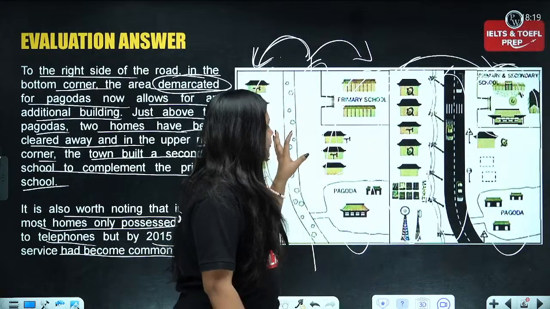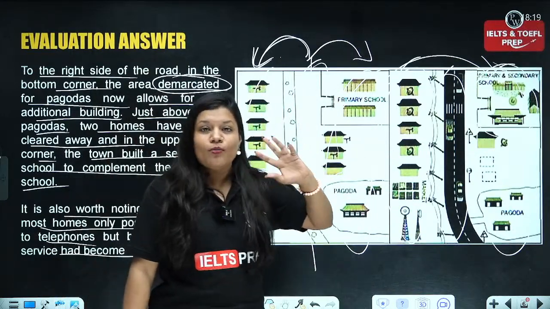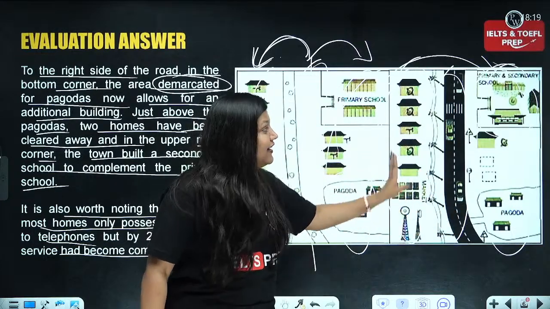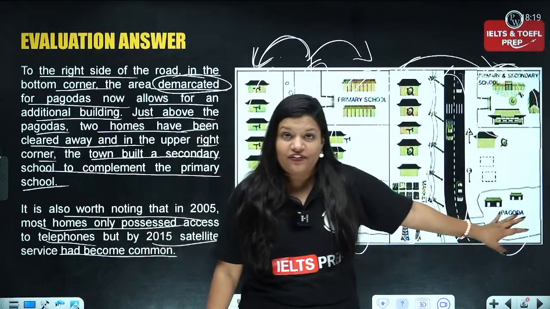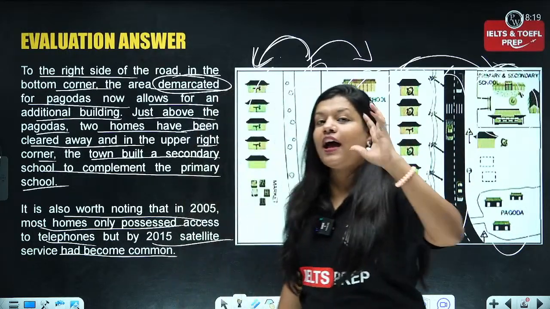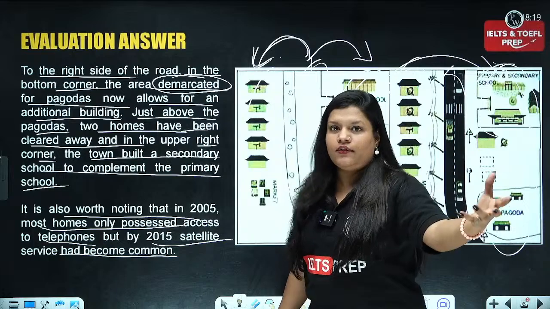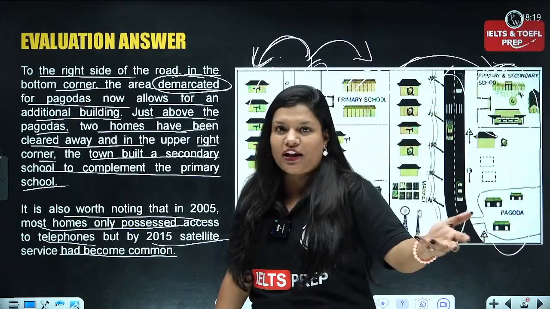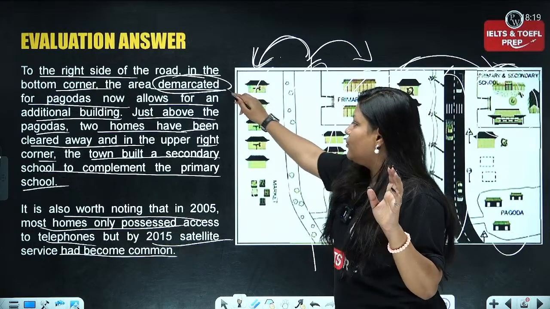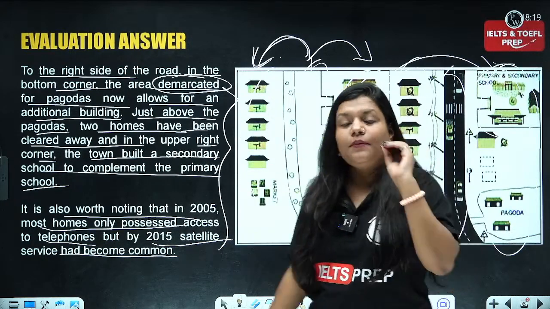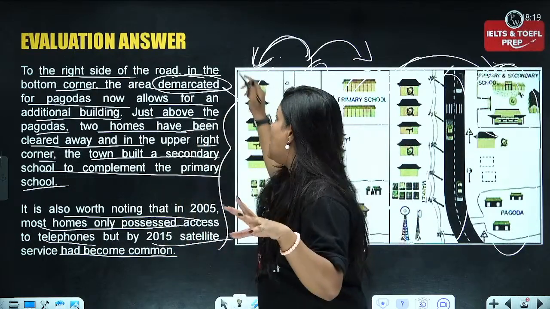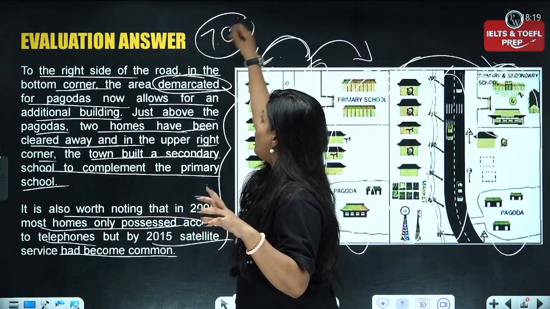So by 2005, there were very few people who were able to access a telephone, but later on, by 2015, what we can see is almost everyone has access to modern technologies and modern communication systems, or modes of communication, whatever you can say, right? So this is how you can present. I must say the presentation of this answer is really very good. Now this answer actually deserves a 7 band, honestly speaking.